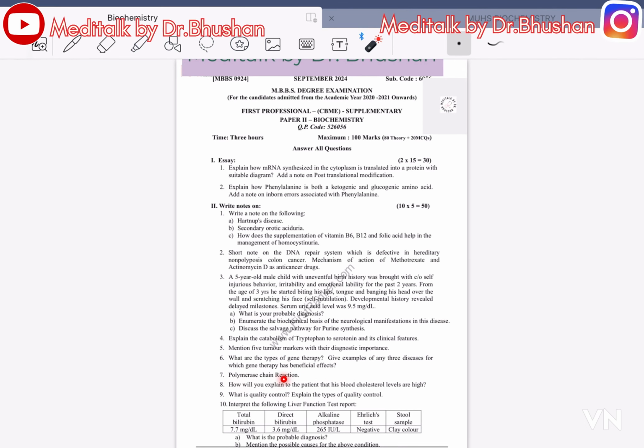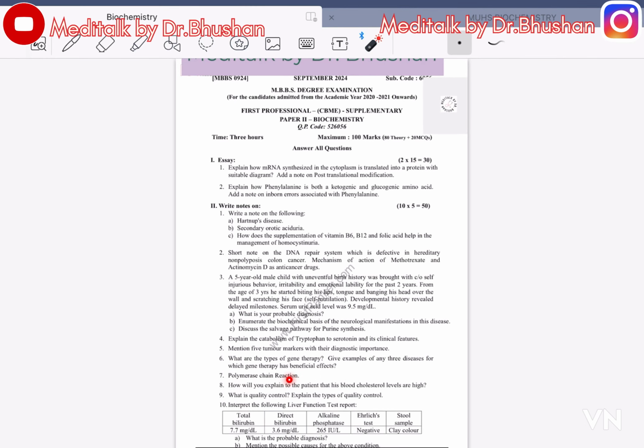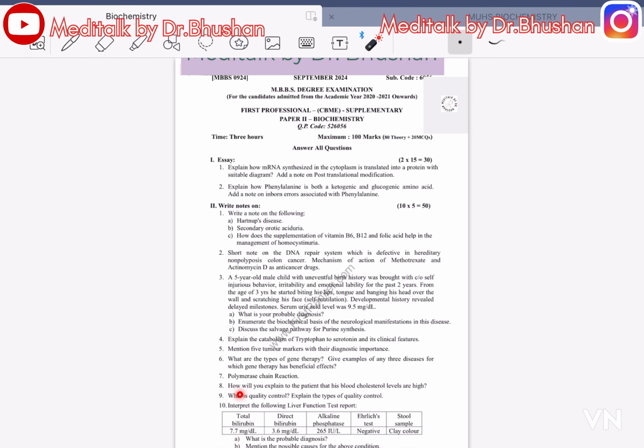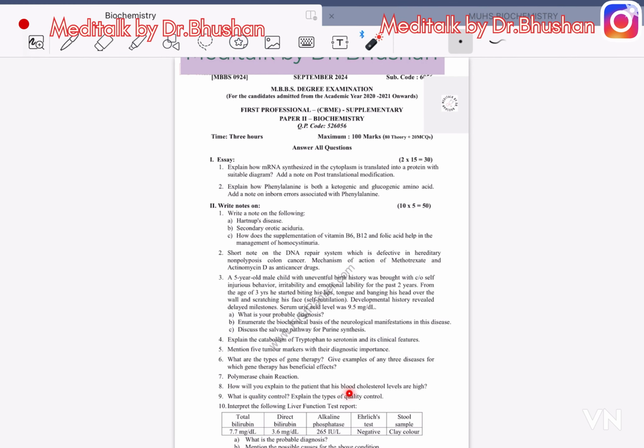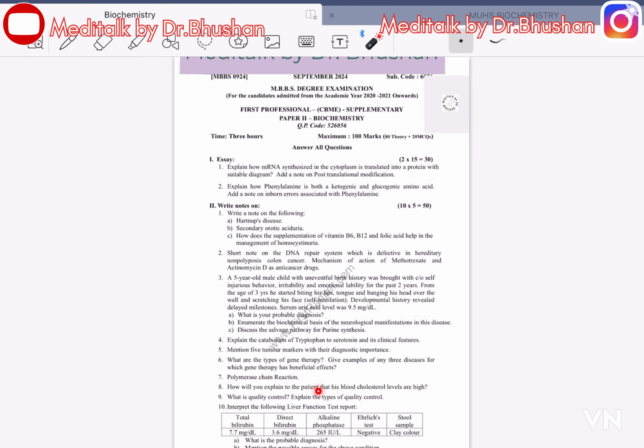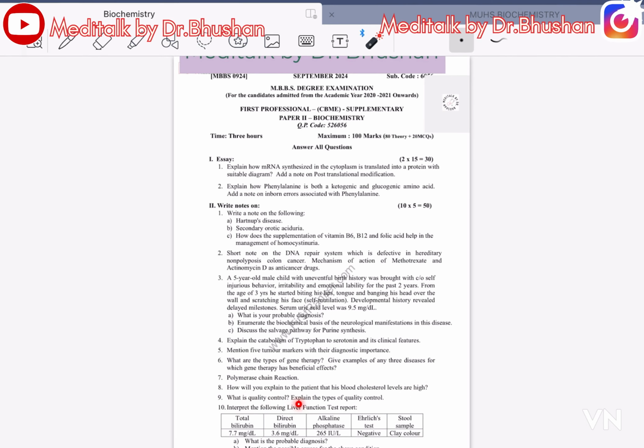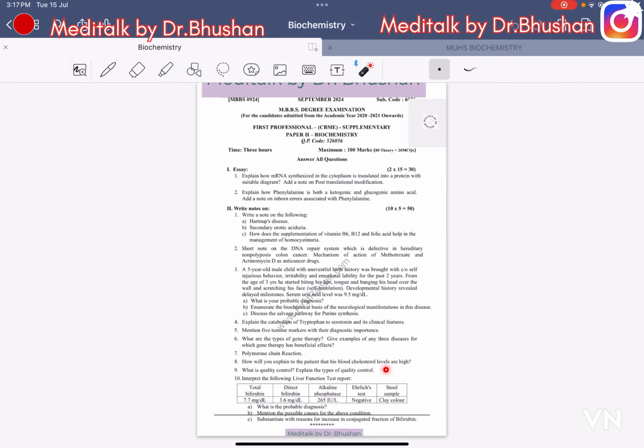Polymerase chain reaction. This is also PCR. Repeated question. How will we explain to the patient that his blood cholesterol levels are high? What is quality control? Explain types of quality control.